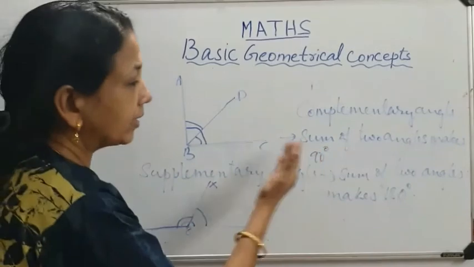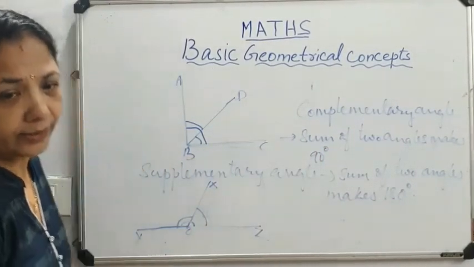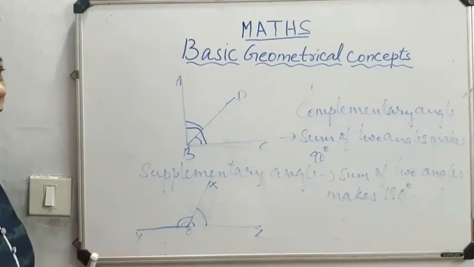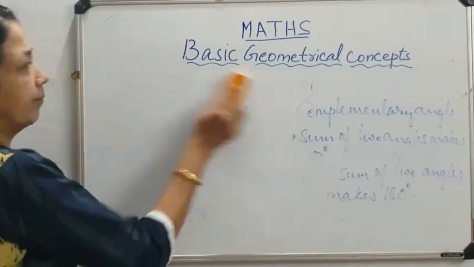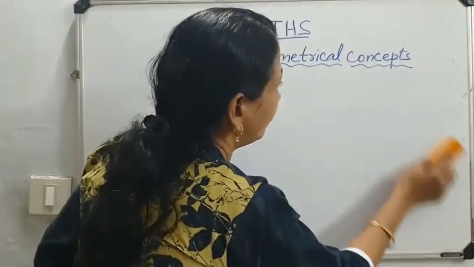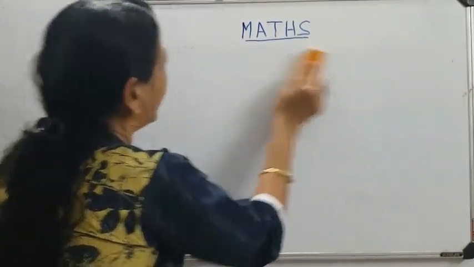And sum of two angles makes 90 degree, they are called complementary angles. So two angles I told, complementary angles and supplementary angles. These are the terms of basic geometrical concepts. Thank you.